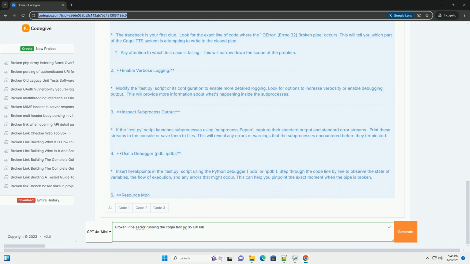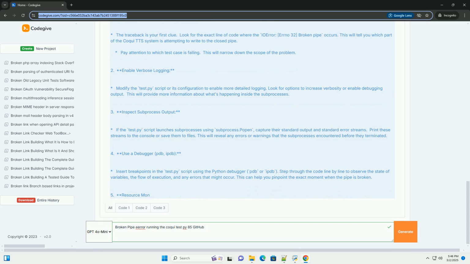If the test.py script launches subprocesses using subprocess.Popen, capture their standard output and standard error streams. Print these streams to the console or save them to files. This will reveal any errors or warnings that the subprocesses encountered before they terminated.